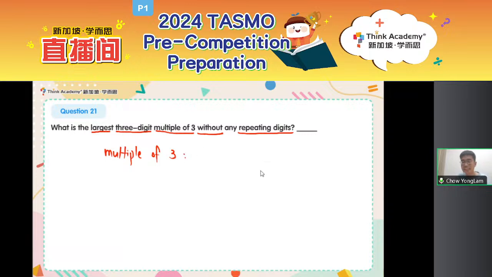Okay, of course, the answer is an example. Any other example? Small ones, okay? For example, 3 times 1 is equal to 3, right? So 3 is a multiple of 3 because I multiplied 3 by another number. If I multiply 3 by another whole number to get a different number, that different number is a multiple of 3. For example, 3 times 2 is equal to 6.